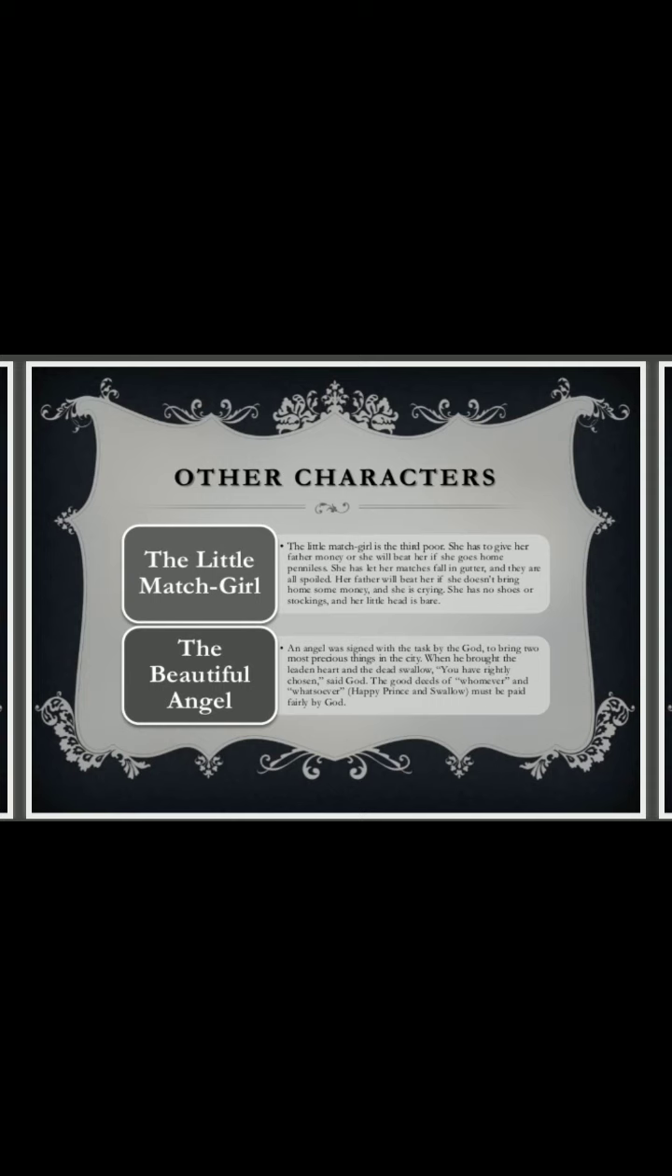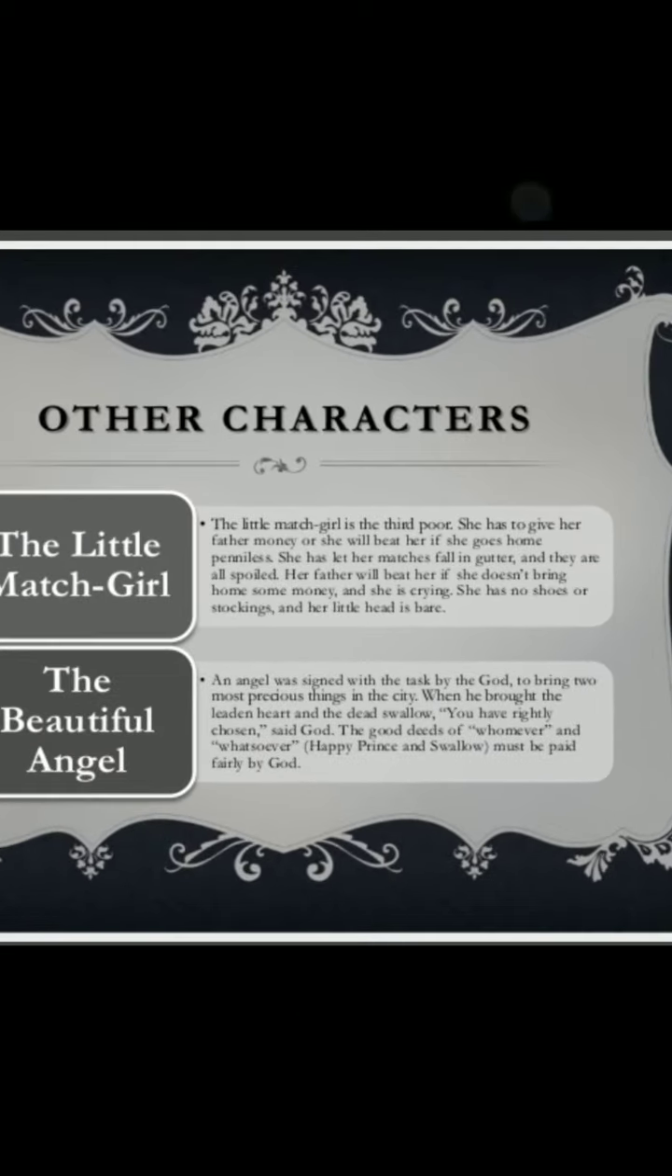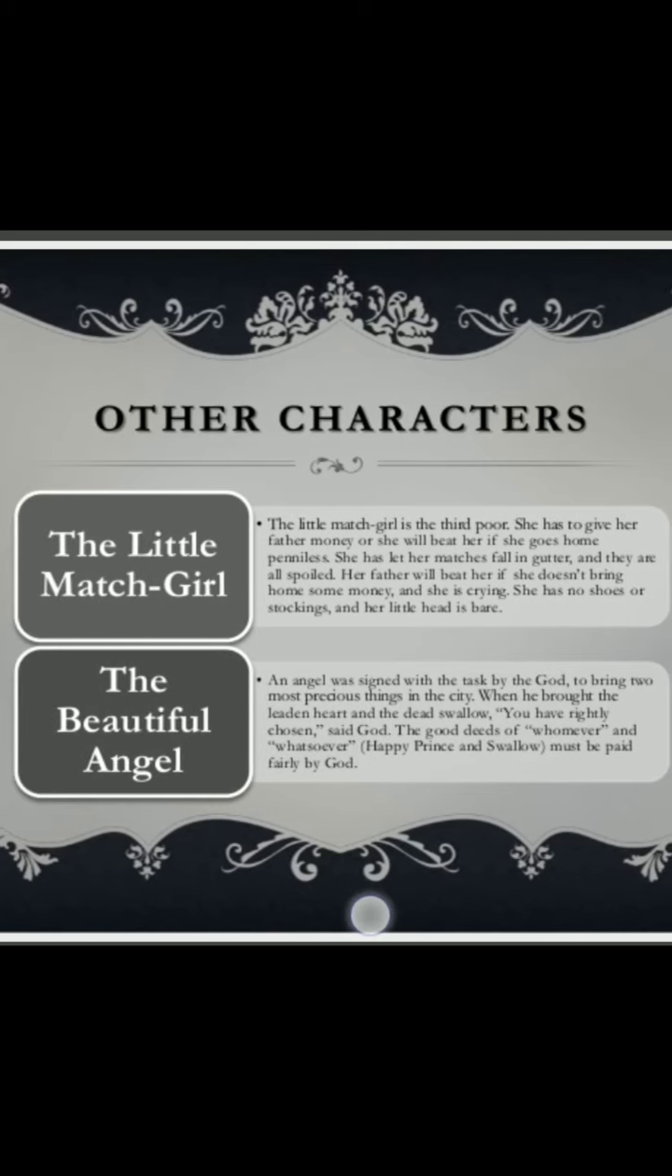The last one is the beautiful angel. An angel was assigned the task by God to bring the two most precious things from the city. When he brought the leaden heart and the dead swallow, "You have rightly chosen," said God. The good deeds of the Happy Prince and the Swallow were rewarded by God.